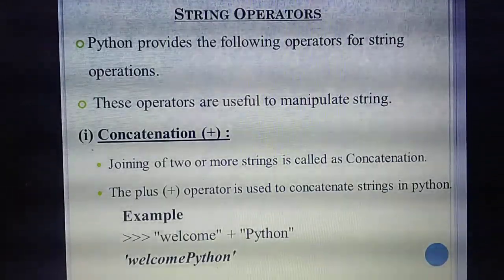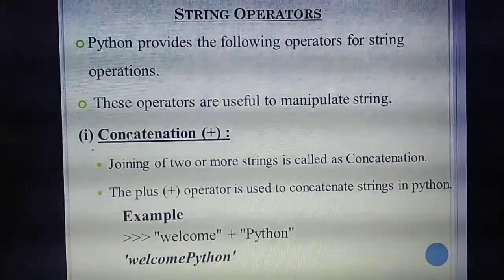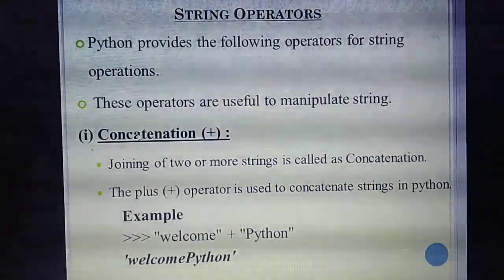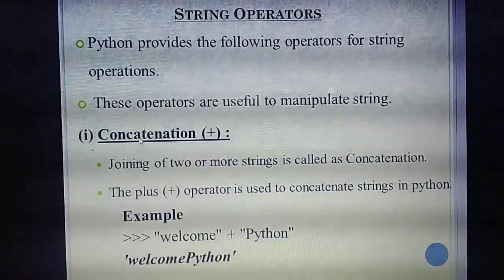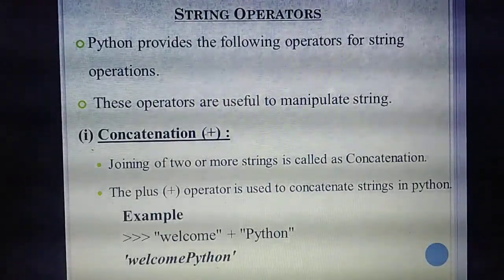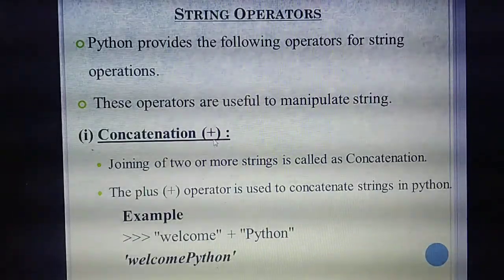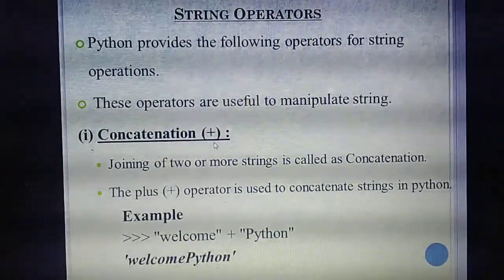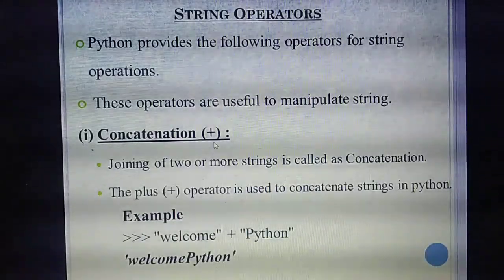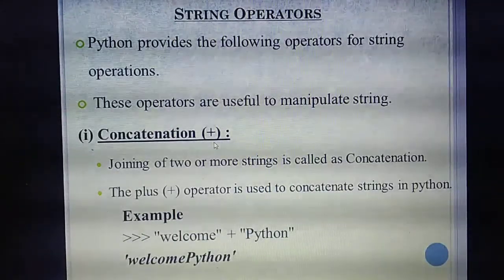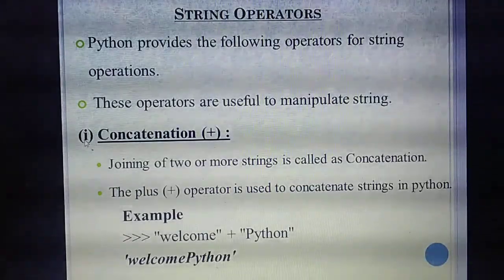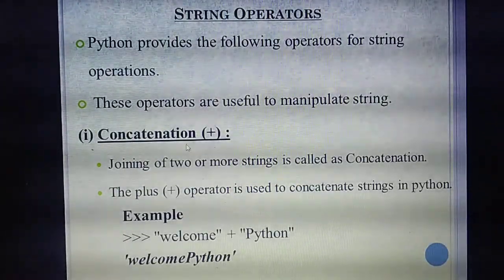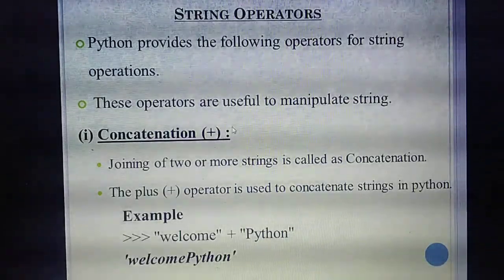Understood? First we are going to study the first operator, concatenation. What's the name of the first operator? Concatenation. The operator used for concatenation is the plus symbol. Which operator is used for concatenation? Plus operator. For a 5-mark question, you should put the Roman numeral like this, then put the heading like this, and also write the symbols.